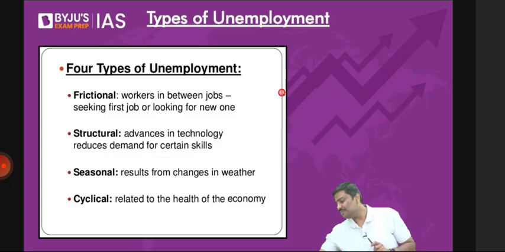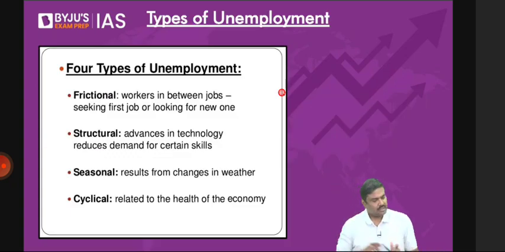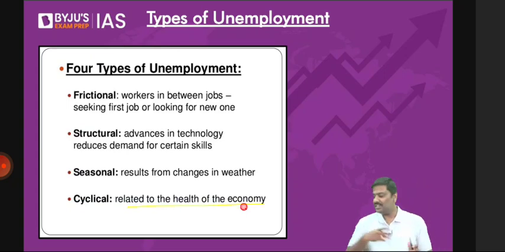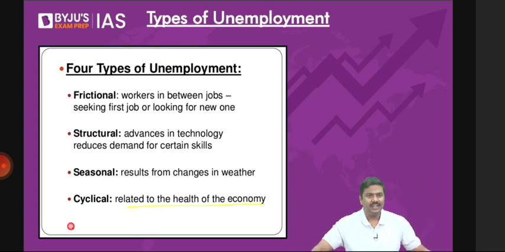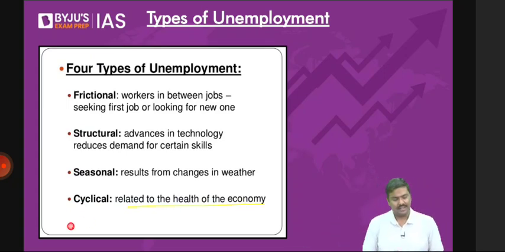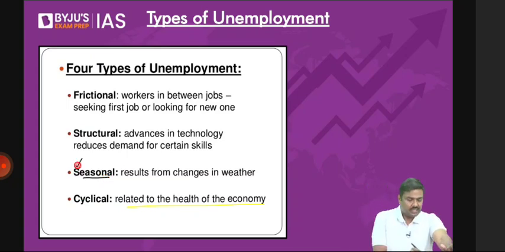After that, we discussed the types of unemployment. For example, cyclical unemployment means it depends on the health of the economy. If there is a recession or a depression, the unemployment rate would start increasing. Then seasonal unemployment in the agriculture sector: whenever there's a sowing season, employment is generated, and whenever the sowing season is over, unemployment increases. The same applies to harvesting. That is seasonal unemployment.